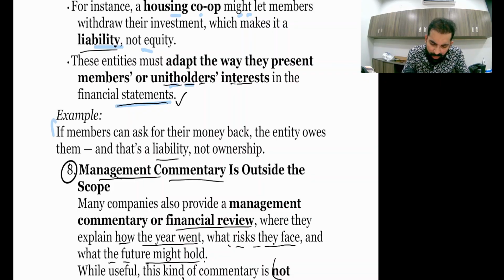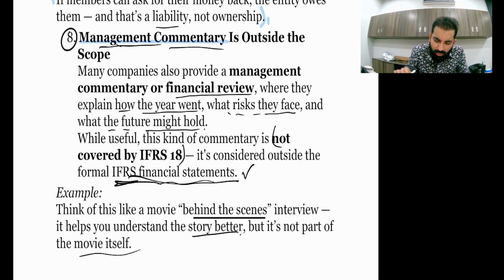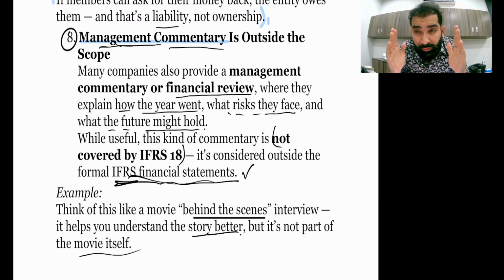Again the same, if a member can ask for the money back, the entity owes. Okay, now the last thing, management commentary. First of all, let me explain. See, there is one thing called the IFRS financial statement. This IFRS financial statement is a separate area of the big book. Whatever big book the shareholder receives annually, in that book there are a lot of things, CEO reports, review by the chairman, blah blah blah, many things, and also the IFRS financial statement.